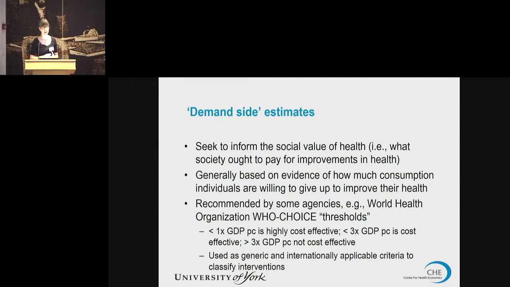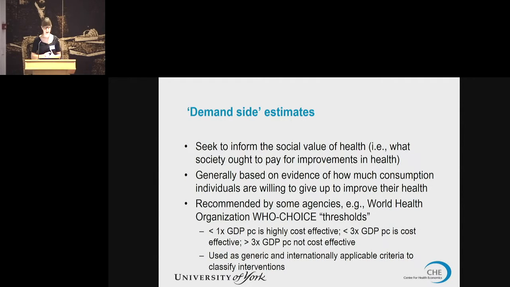These were meant to be indicative, to tell us what things could be termed highly cost-effective or cost-effective. So if something was less than 1 times GDP per capita, it would be potentially highly cost-effective. If it was less than 3 times GDP per capita, it would be potentially cost-effective. And if it was above that, it would not be termed cost-effective.